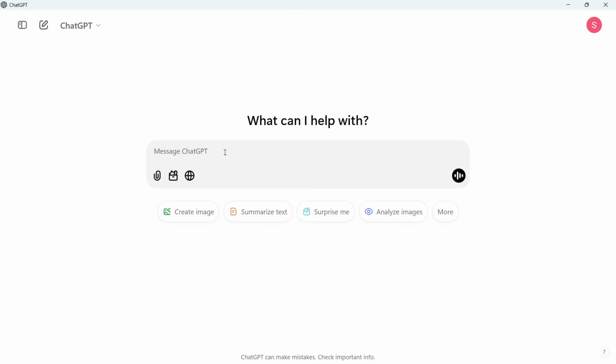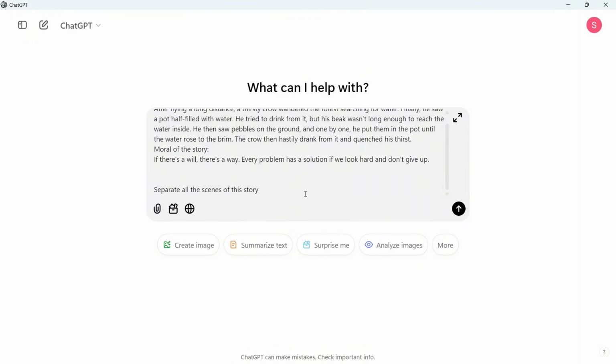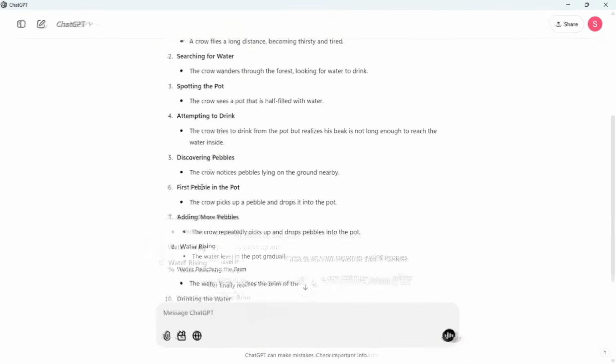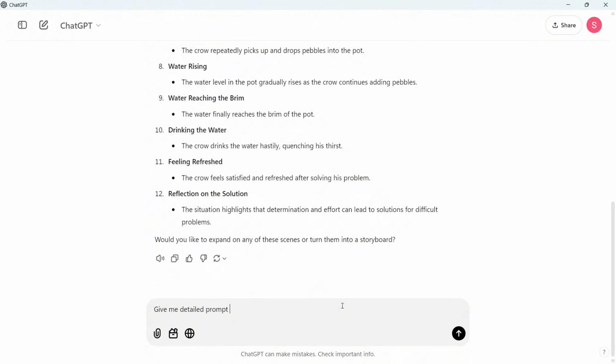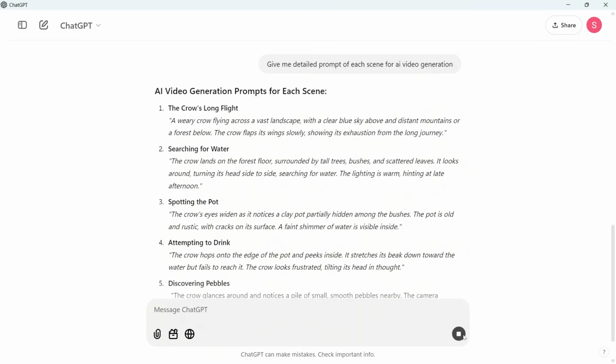Then open ChatGPT and paste the story. Ask him to separate all the scenes of the story, separate even the smallest scene. Now all the scenes of the story are separated. Then ask him to give you the detailed prompt of each scene for AI video generation. And don't forget this, you need to mention video generation, so you can get the best prompts. Here we have all the prompts.